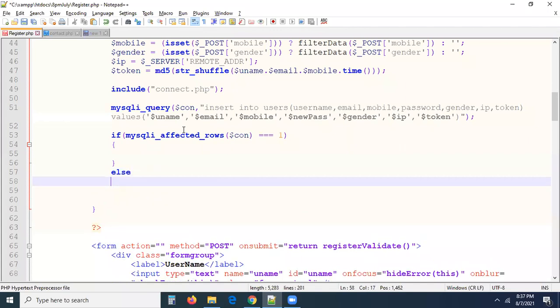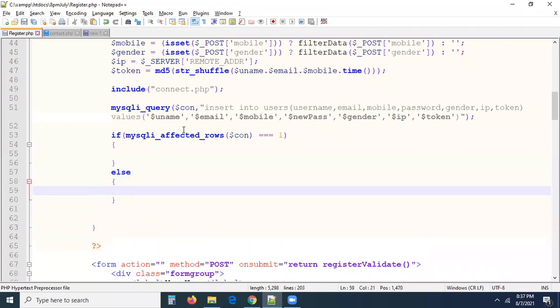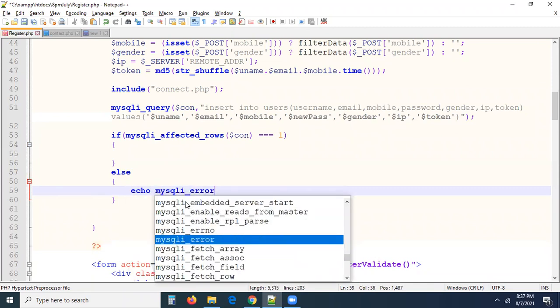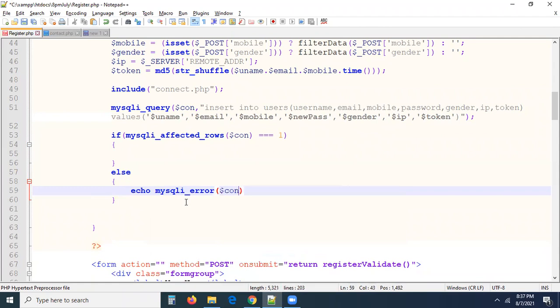If the record is not inserted, guys, I want to know the reason. Sometimes you are trying to insert a record, but there may be a spelling mistake in the columns or something, right? So you can write this function. This function will give you complete clarity. mysqli_error with the connection parameter. If you pass it, it is going to give you the exact reason why the record is not inserted, or why the data is not selected if it is a select query.